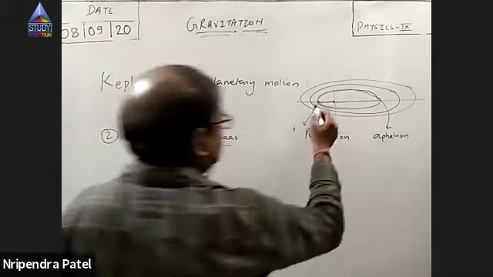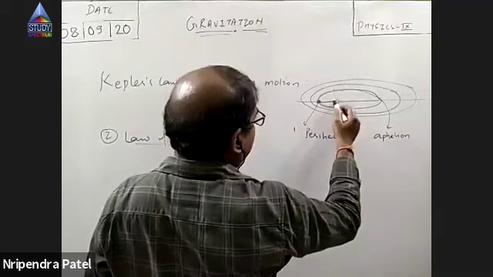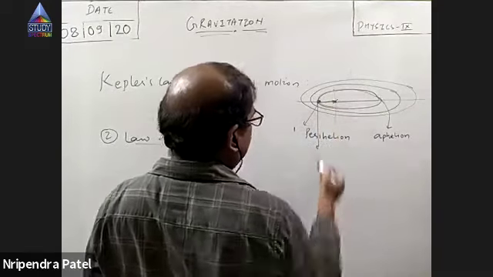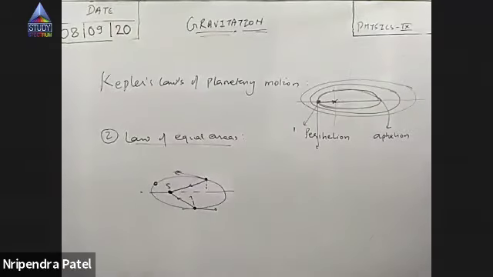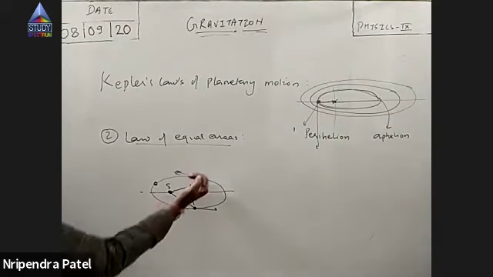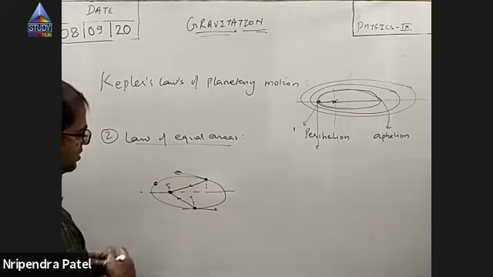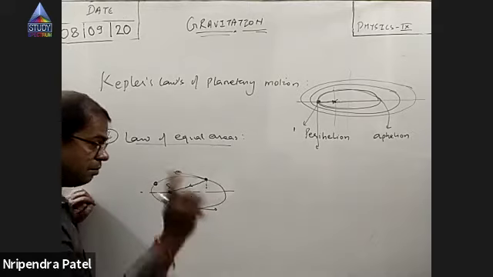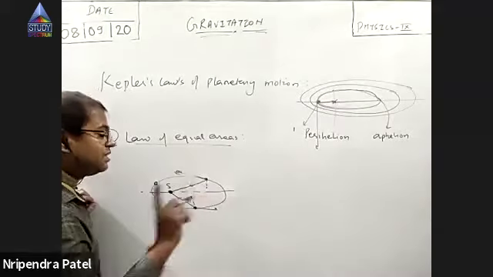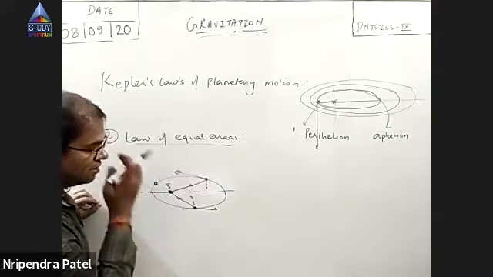This is Earth. Suppose when Earth is here, the sun disappears; Earth will continue moving in this path. What the sun does is that its gravitational pull keeps it revolving in this path. This gravitational pull is responsible for changing the speed as well as the direction of motion.